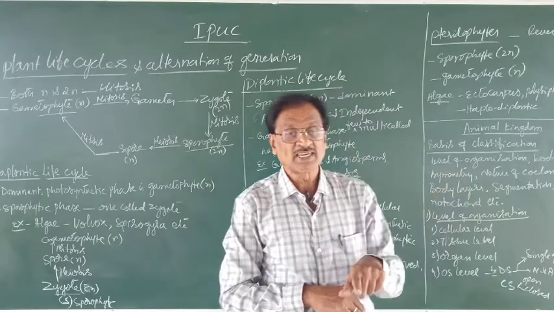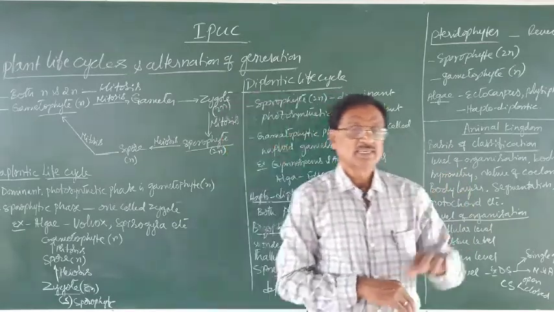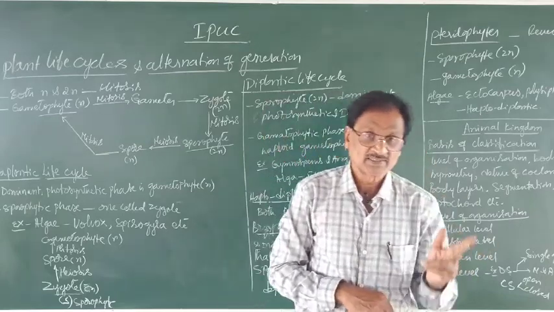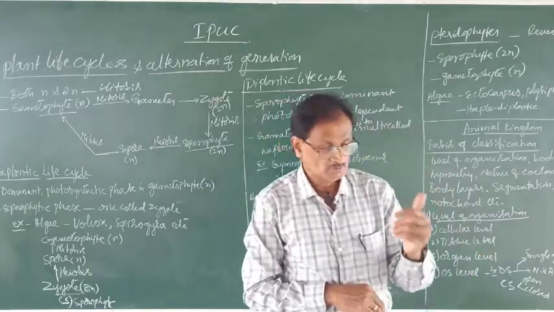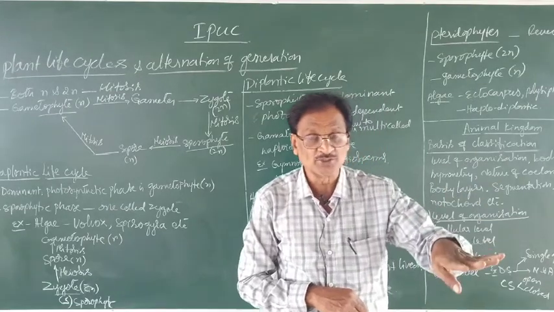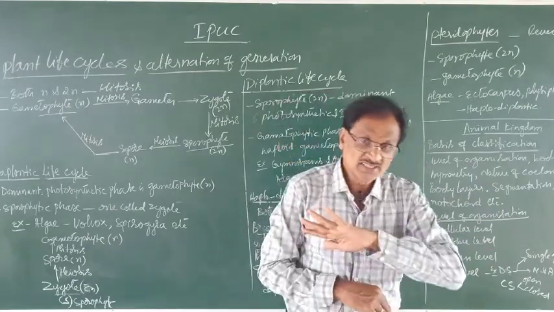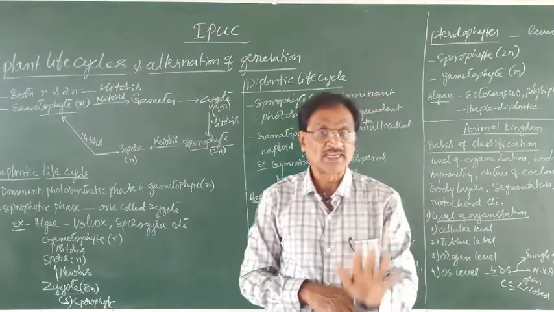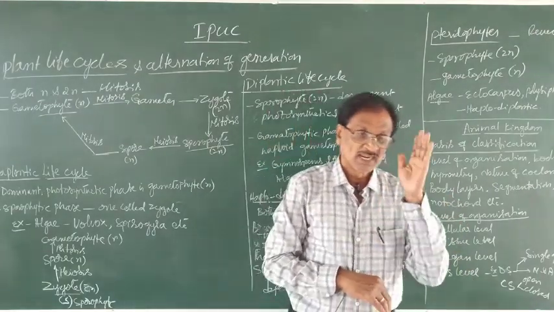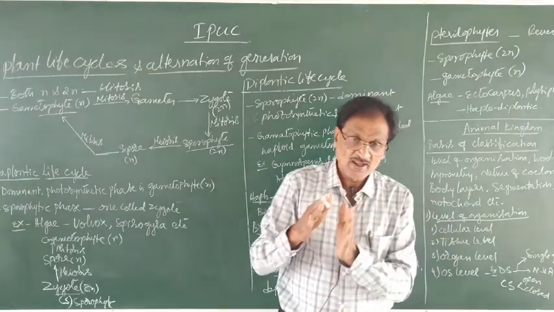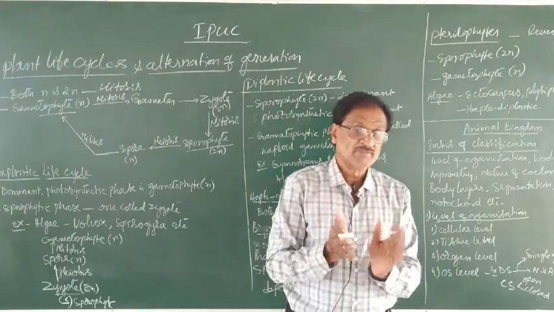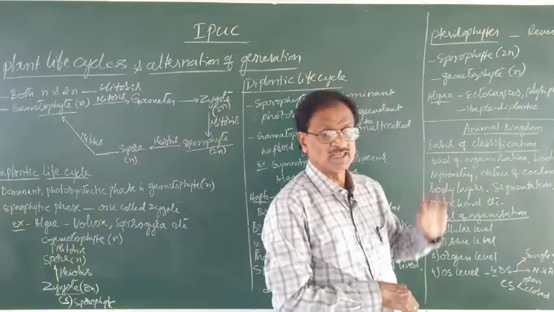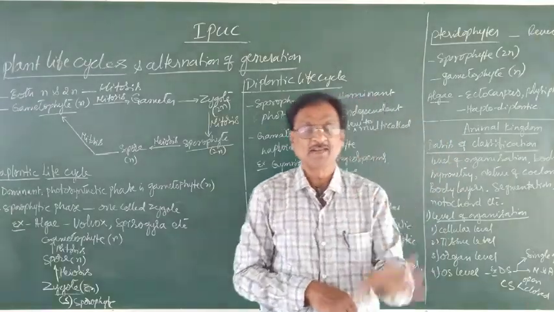Whereas the plant kingdom contains the algae, bryophytes, pteridophytes, gymnosperms and angiosperms. All these five come under plant kingdom or Plantae. Now let us take up the last kingdom of Whittaker classification by name animal kingdom or Animalia.